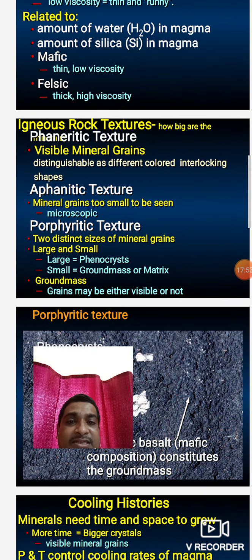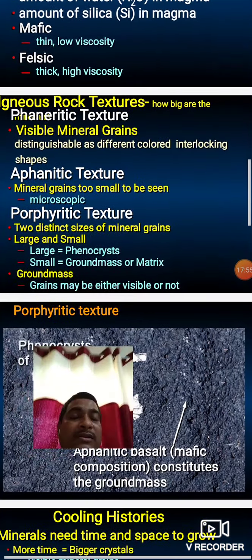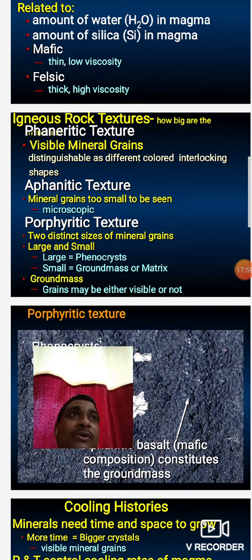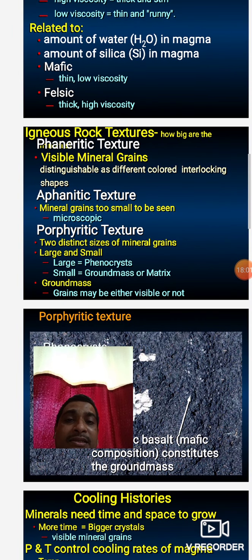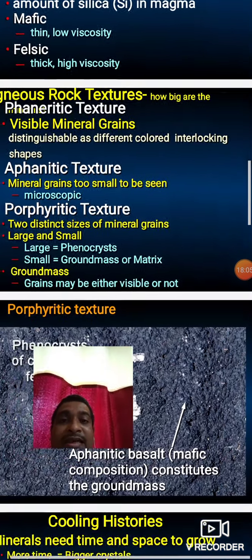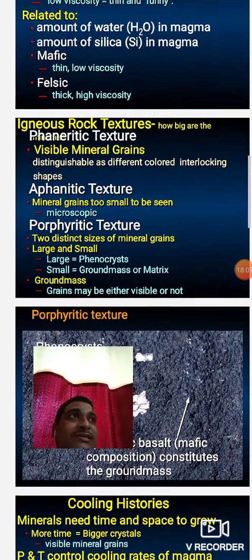Then aphanitic texture: the minerals present in the rock are very small. It is not possible to identify them by naked eyes. Identification requires the help of microscopic study. The example of an aphanitic textured rock is basalt.